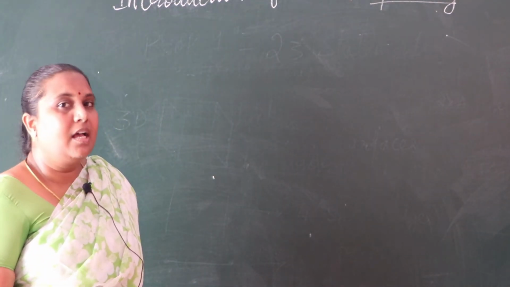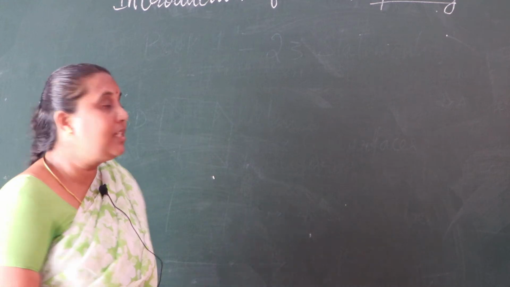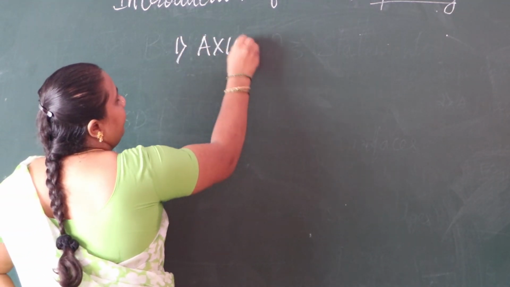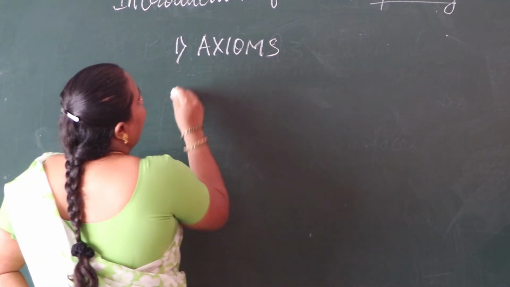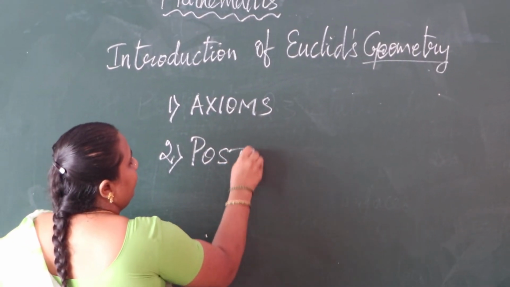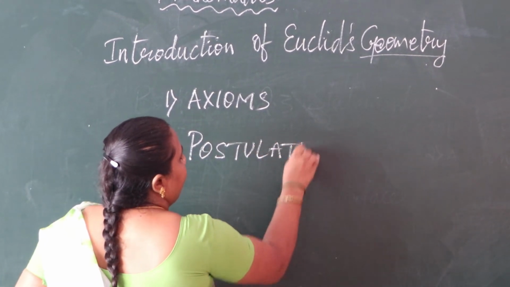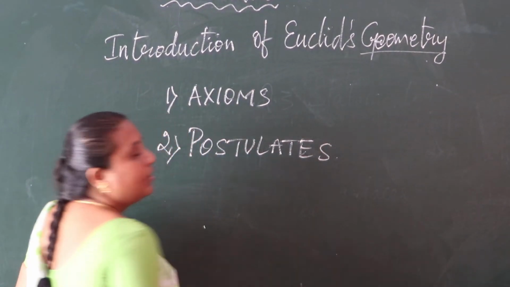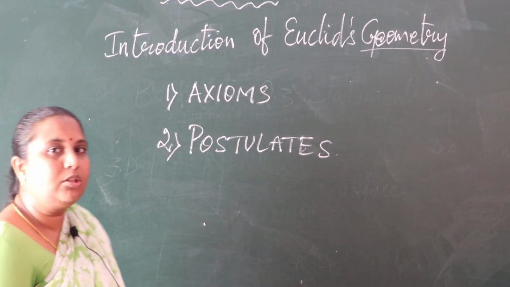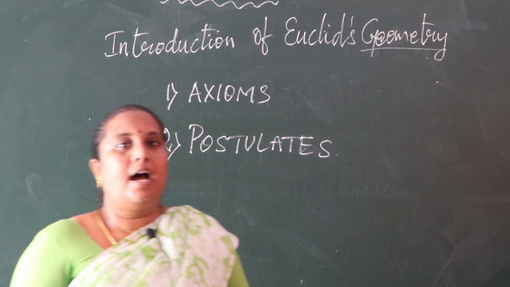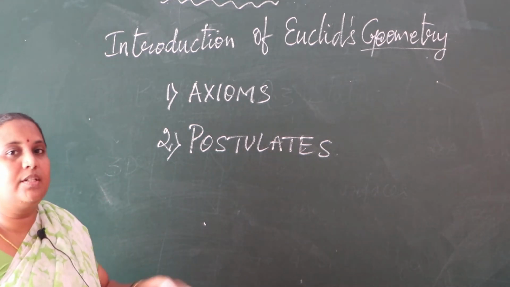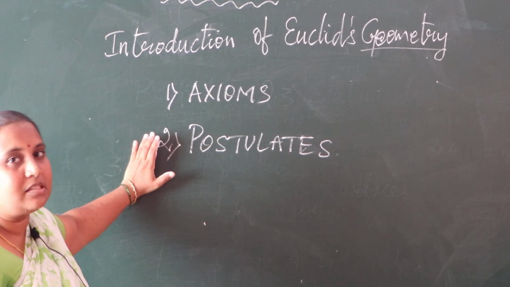One is axioms and the other one is postulates. So what are axioms and what are postulates? Both are universal truths and they are accepted by us without any question.